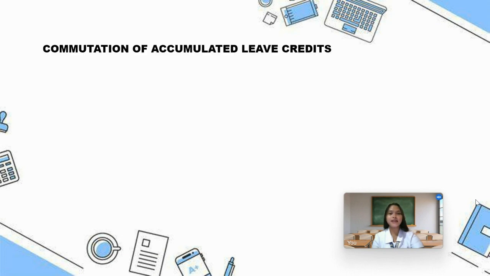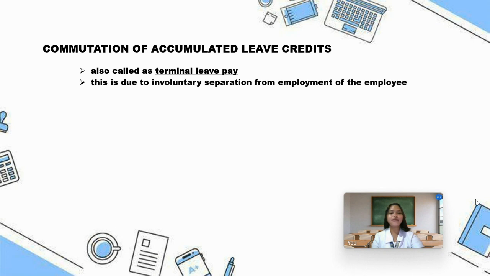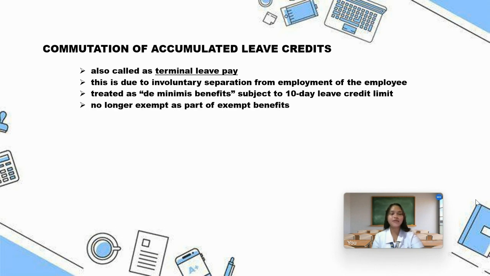So we have here the commutation of accumulated leave credits. It is also called terminal leave pay. This is due to involuntary separation from employment of the employee. Treated as de minimis benefits subject to 10-day leave credit limit. These de minimis benefits are benefits of relatively small values provided by the employer to their employees, and it is no longer exempt as part of exempt benefits.